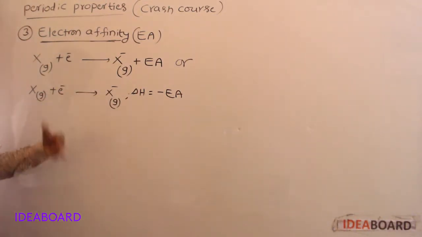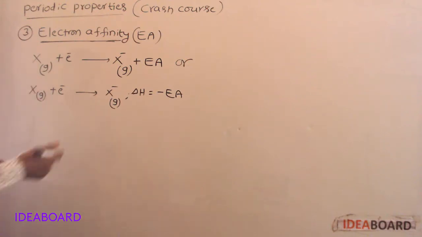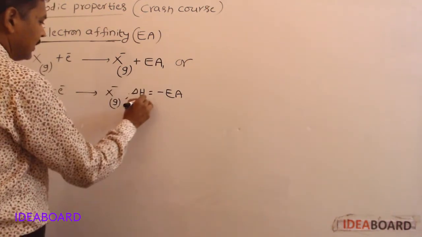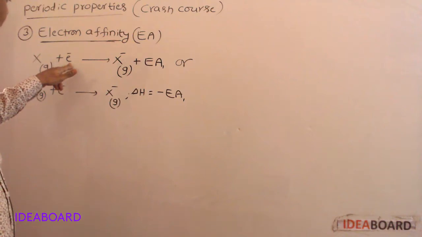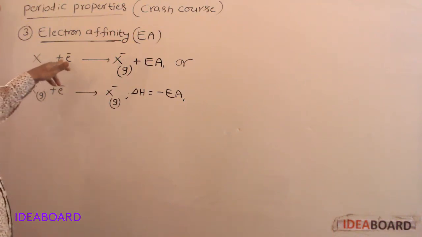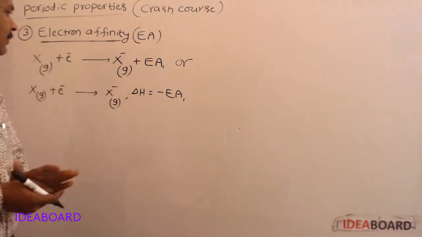Ionization potential is an endothermic process, but this electron affinity is an exothermic process. This is also called first electron affinity, EA1. First electron affinity: the amount of energy liberated when one electron is added to the valence orbit of a neutral isolated gaseous atom is called electron affinity.